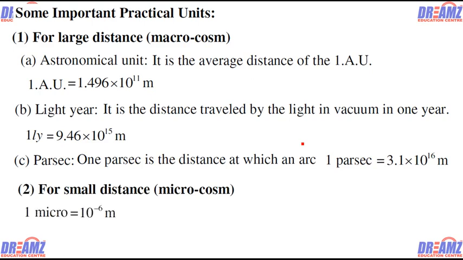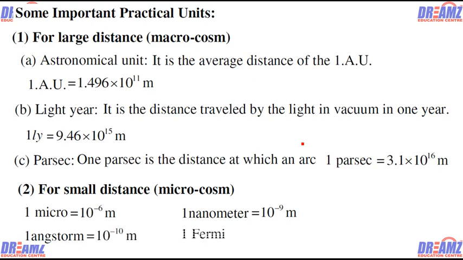1 micro means, as already discussed, 10 to the power minus 6 meter. 1 nanometer means 10 to the power minus 9 meter, or 1 angstrom. Angstrom is very commonly used in chemistry for bond length, and that is 10 to the power minus 10 meter. Now 1 Fermi. Fermi is also used in chemistry for bond length, and that is 10 to the power minus 15 meter. So we have to memorize all these values.